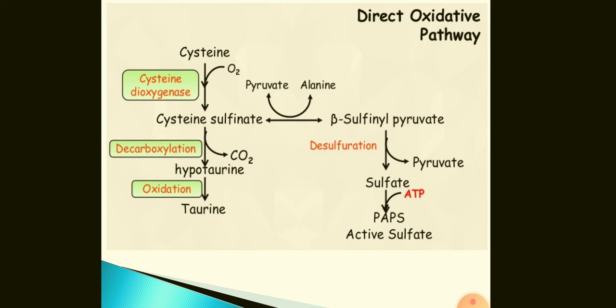The other branch of this pathway is where cysteine sulfonate doesn't undergo decarboxylation, but it undergoes transamination, where pyruvate is converted to alanine and it itself is converted into beta sulfonyl pyruvate. That is, desulfonation gives sulfate and pyruvate. Sulfate then reacts with ATP to give PAPS, or active sulfate.